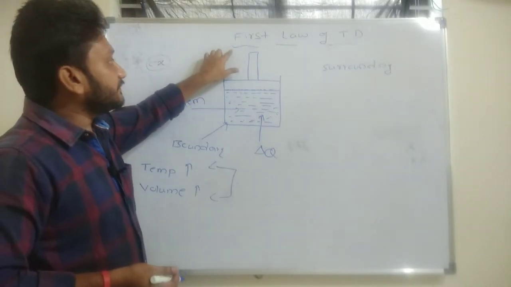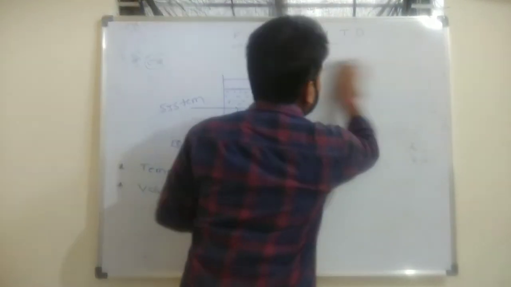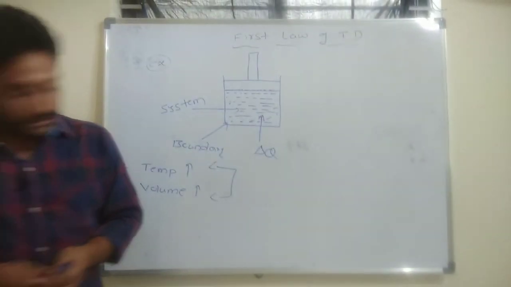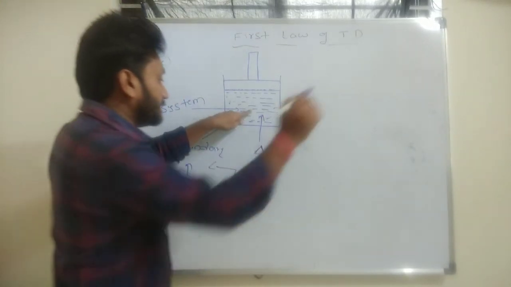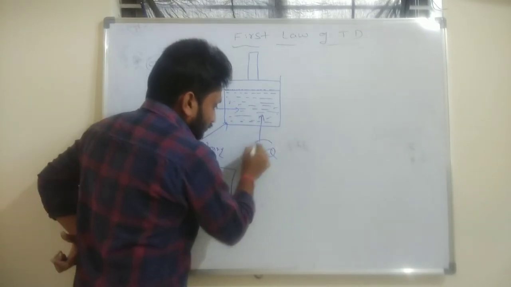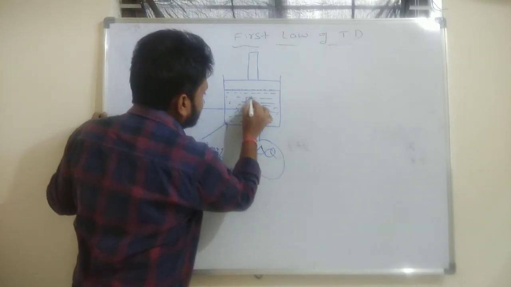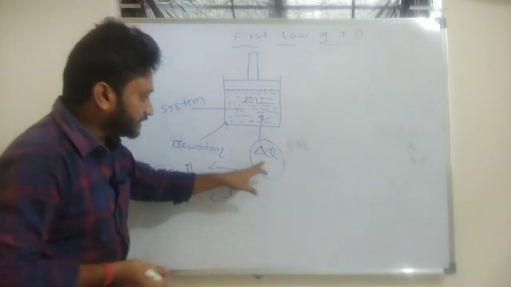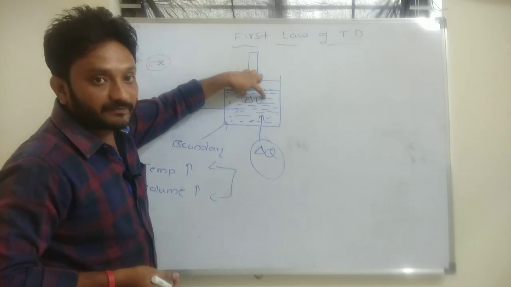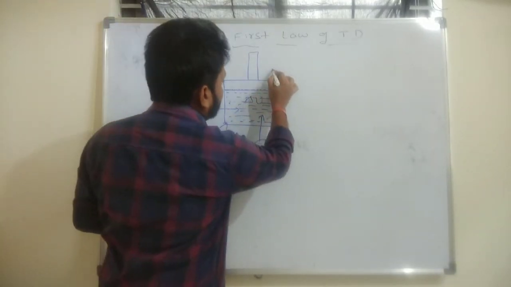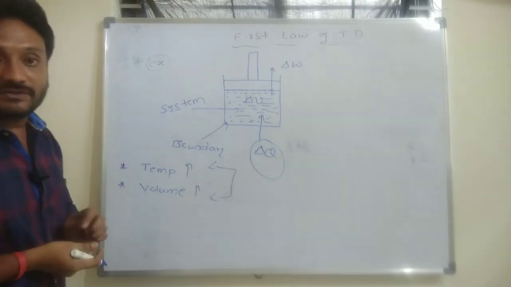What exactly the first law of thermodynamics tells us is, if you add some amount of delta Q of heat energy to the system, then out of the total heat energy we supplied, some part of this energy will be utilized to change the internal energy of the system, and the remaining energy will be utilized to do work on the surrounding. So this is the first law of thermodynamics.